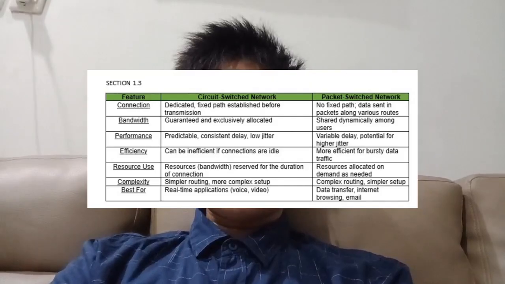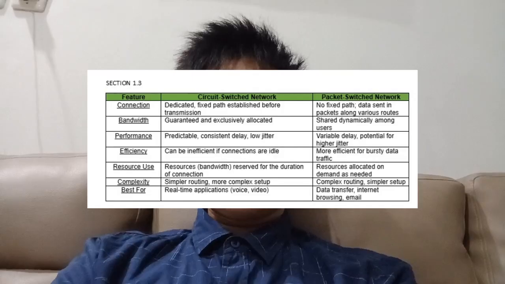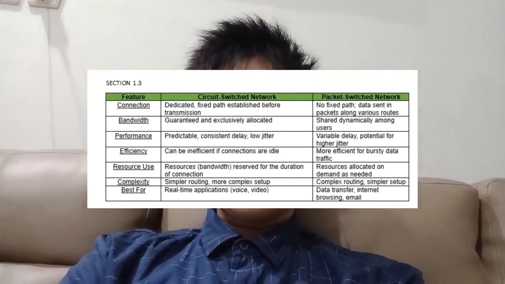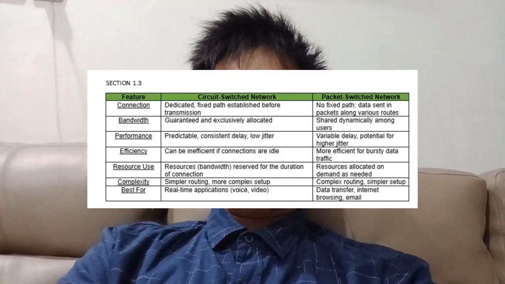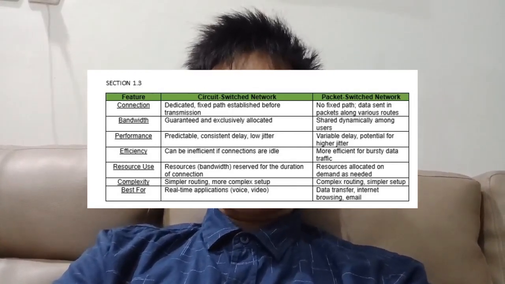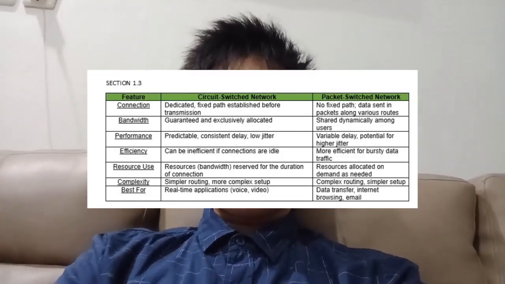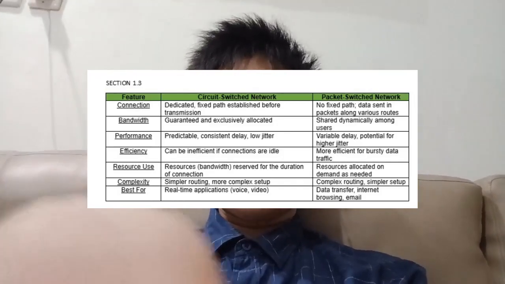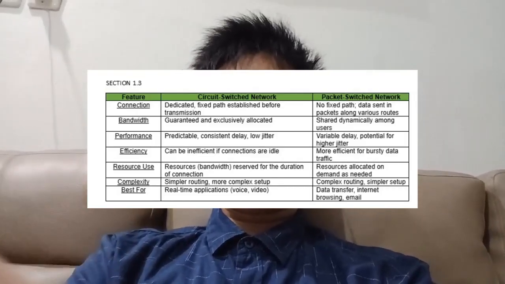And for resources, in a circuit switched network bandwidth is reserved for the duration of the connection, and in a packet switched network resources are allocated on demand as needed. And then we have complexity. A circuit switched network has simpler routing and more complex setup. Meanwhile, a packet switched network has complex routing and simpler setup. And then a circuit switched network is best for real-time applications like voice and video. Meanwhile, a packet switched network is best for data transfer, internet browsing, and email.